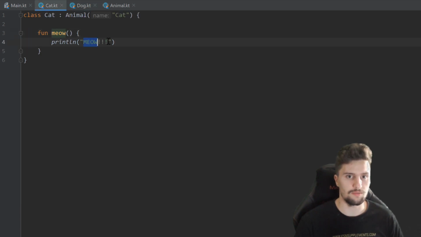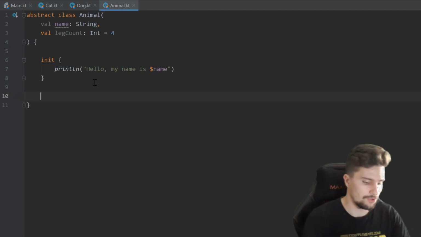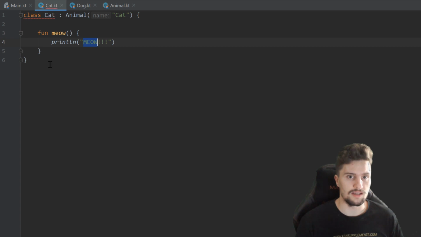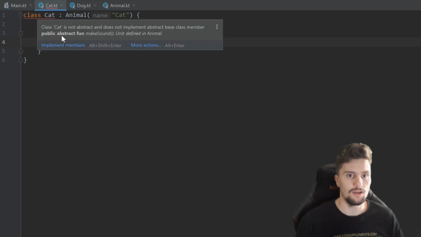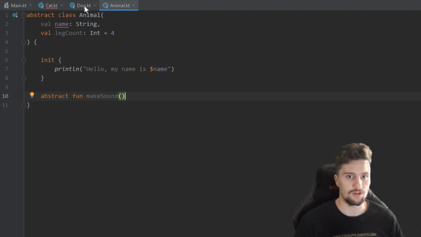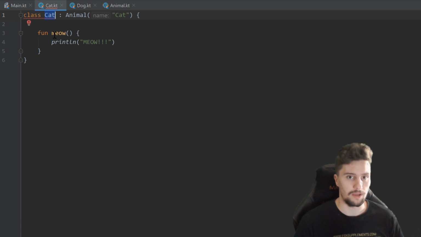And only the type of sound differs, but not that both these animals can make a sound. So what we could do is define an abstract function here, makeSound, and we don't implement this function here. We don't give it a body because it is abstract. And in our cat and dog class, you can see we get an error because now Kotlin wants us to implement this function in the subclasses. So whenever we make a function abstract, the classes that inherit from that class, so cat and dog, must implement this abstract function, but they can implement it in their way.